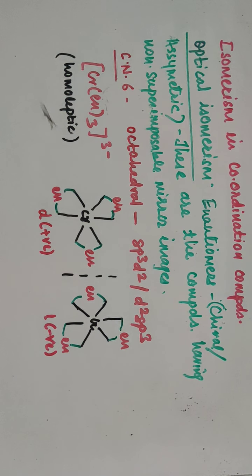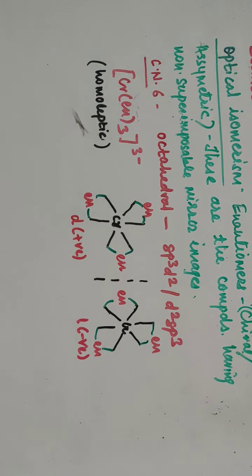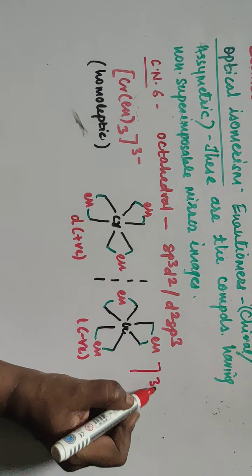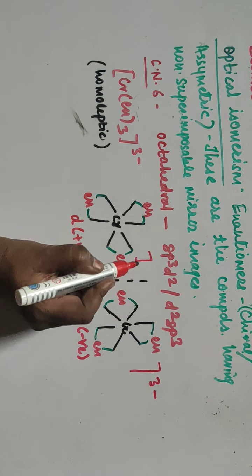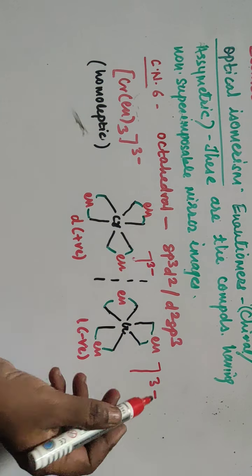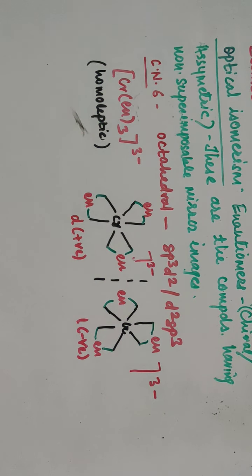We'll take one more example. In optical isomerism, you can show the charge 3 minus. I forgot to show the charge here; just put a half bracket and write the charge there, that is also okay. We'll take one more example, that is Co Cl2 (en)2.